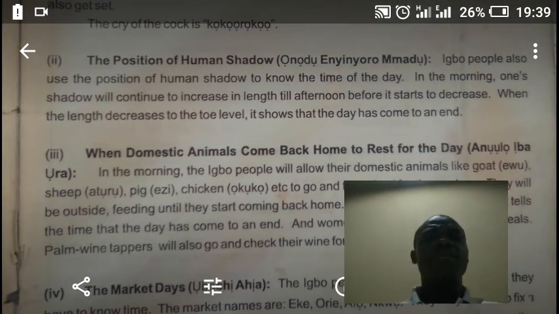Kokoroko. The second way is the position of human shadow in Igbo, which means ọnọdụ enyinyoro mmadụ. That is the position of human shadow. Igbo people also use the position of human shadow to know the time of the day. Now, in the morning, one's shadow will continue to increase in length till afternoon before it starts to decrease. When the length decreases to the toe level, it shows that the day has come to an end.